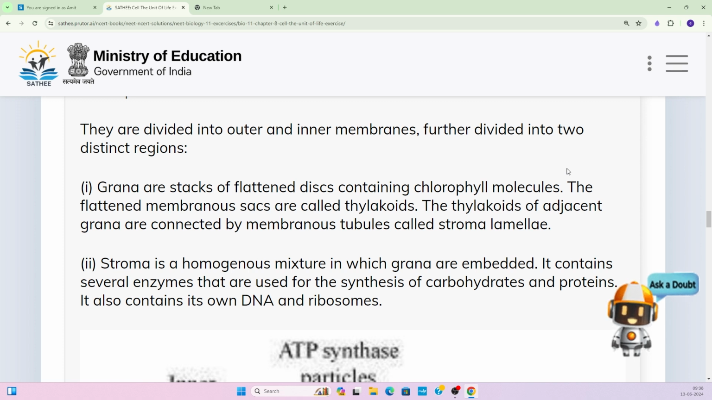In the same way, the chloroplast also has its own circular DNA, and it also has its own ribosomes, and these ribosomes are also of the 70S type that we have seen in the case of the prokaryotic cell. So both the mitochondria and chloroplast have 70S type ribosomes. Okay, so it also contains its own DNA and ribosomes.